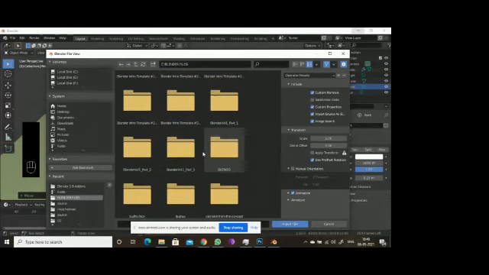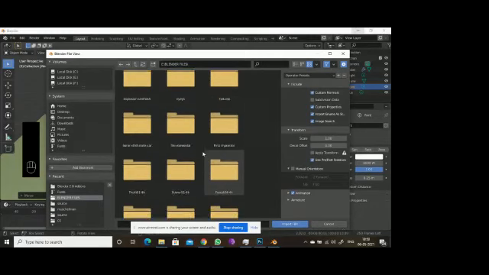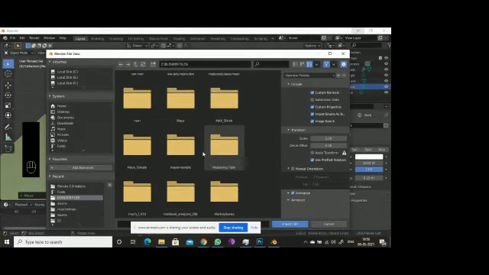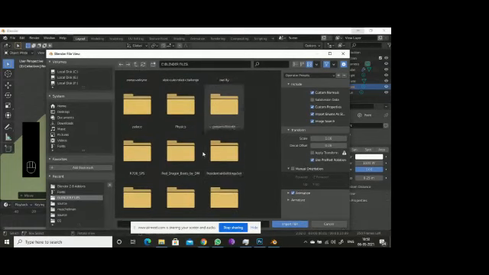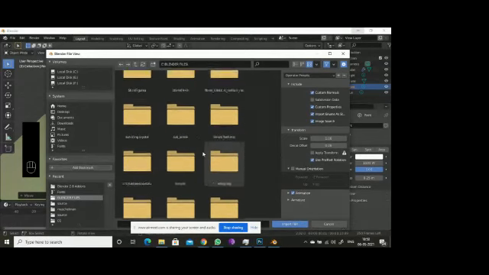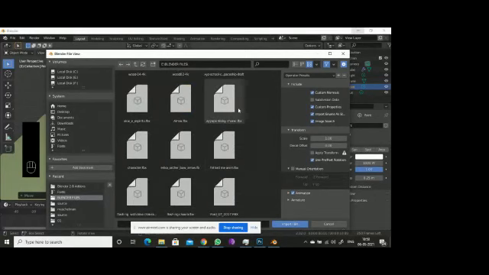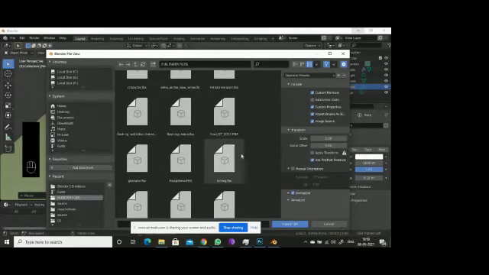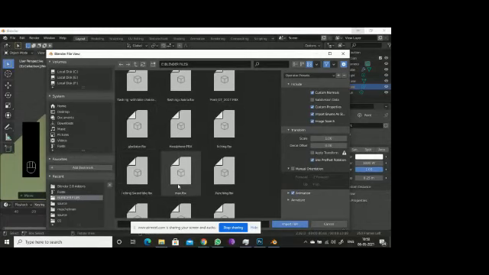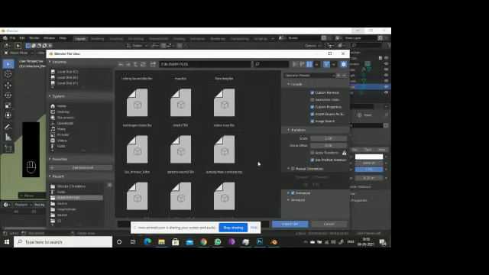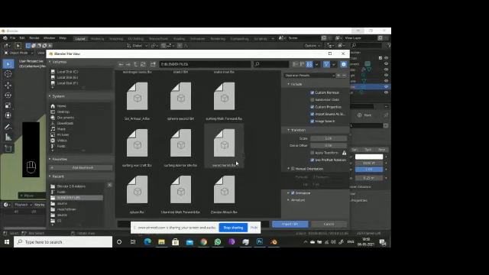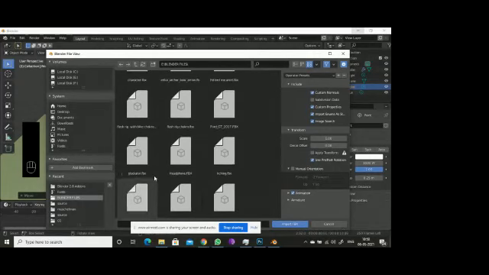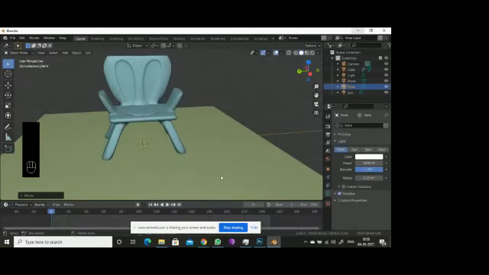Okay, I have some files. I will choose a 3D model which I have previously, only a small size, not big size.